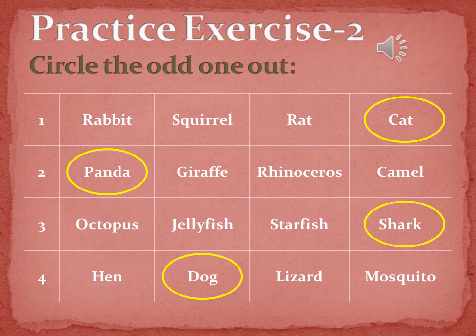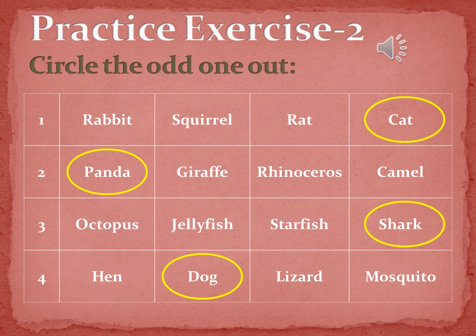Second is panda, giraffe, rhinoceros and camel. In this, panda is odd one out, because it is not found in India, whereas giraffe, rhinoceros and camel are found in India.